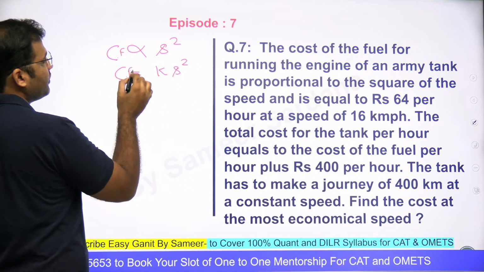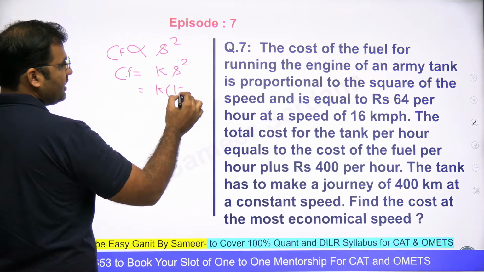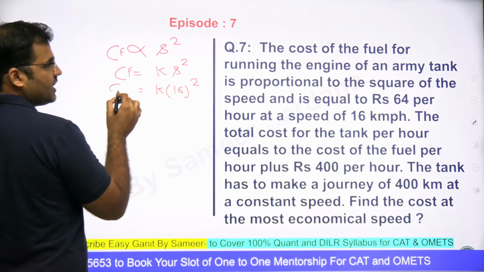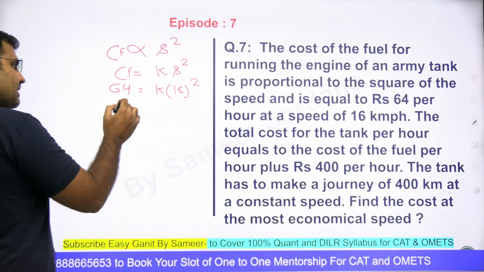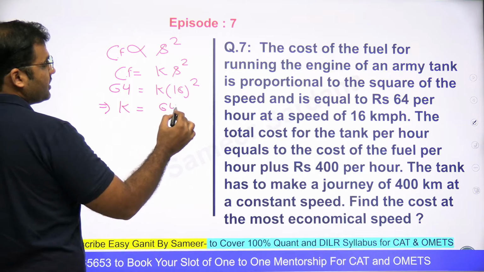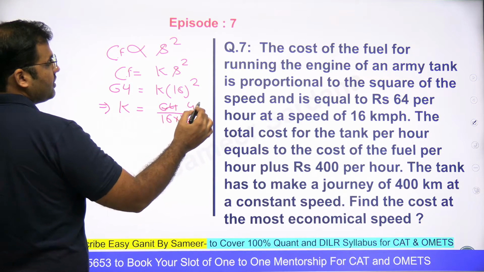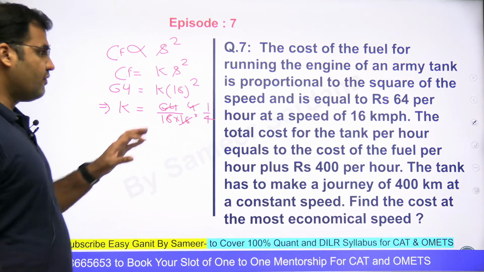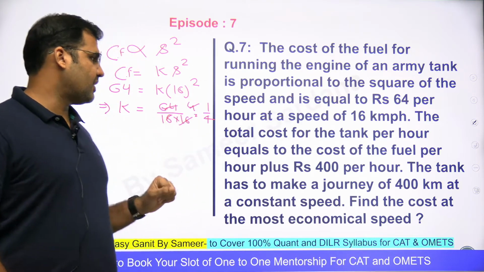That's only the cost of fuel, guys. If I am keeping the speed as 16 kilometer per hour for 1 hour, the costing is equal to 64. Yes or no? So can I say the value of k will be equal to 64 upon 16 into 16? This is equal to 1 upon 4, right? Now if I want to talk about the total cost, right, that's a 64 rupees per hour expense.